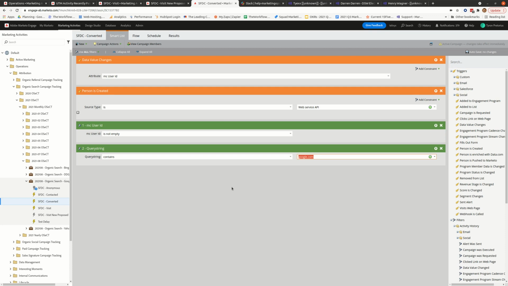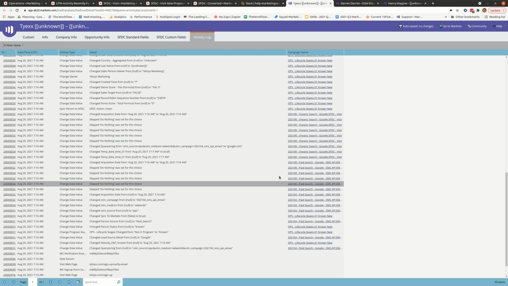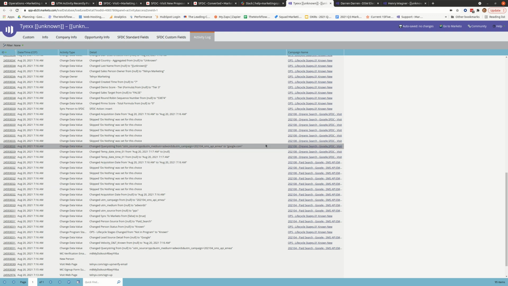the reason we can't update query string only if it's null is because the query string is someone's last touch field. So if they pass through a campaign like this where they've just signed up, we look at their last touch field to see if it's google.com, we'll assign that sign up to the Google campaign. If it's paid search, we'll assign that sign up to the paid search campaign. So this query string should always update with their last touch because we use it for last touch attribution. But I do agree with you that for situations like these, their query string is being updated rapidly when someone becomes unanonymized, so we need to account for this.